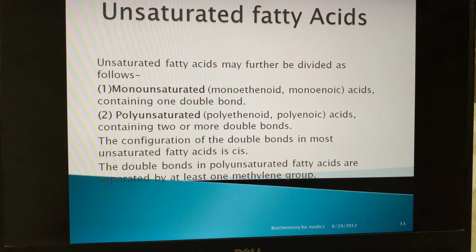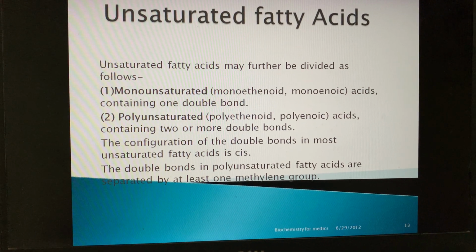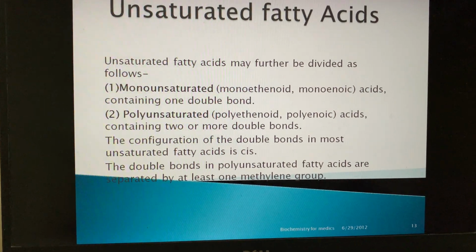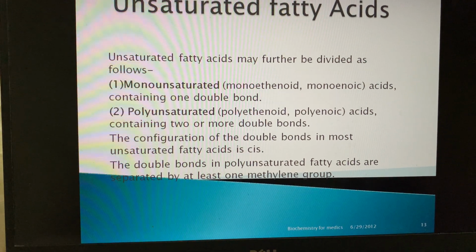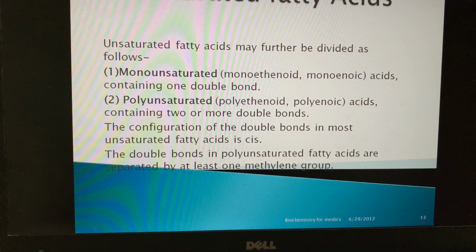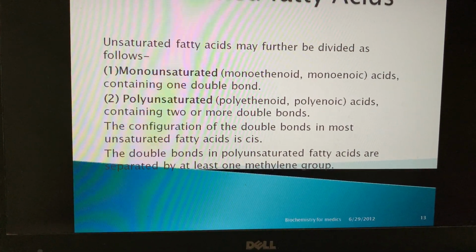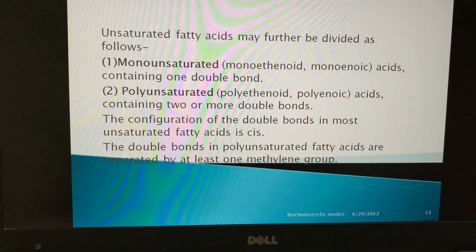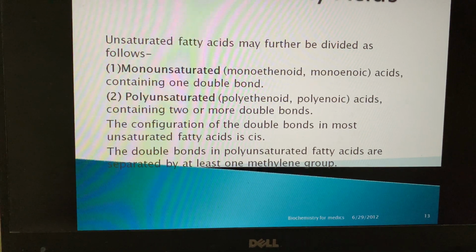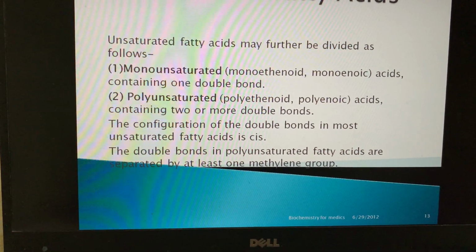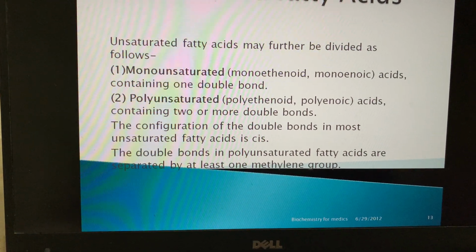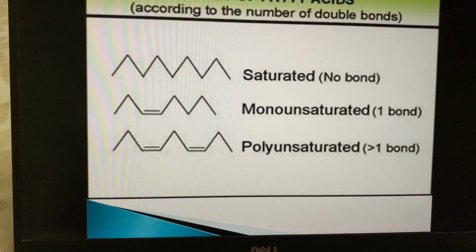Unsaturated fatty acids may further be divided as monounsaturated and polyunsaturated fatty acids. The name already identifies that they have one or more than one double bonds. The configuration of the double bonds in most unsaturated fatty acids is cis type. The double bonds in polyunsaturated fatty acids are separated by at least one methylene group. They are not consecutive double bonds; they are mostly non-conjugated double bonds.